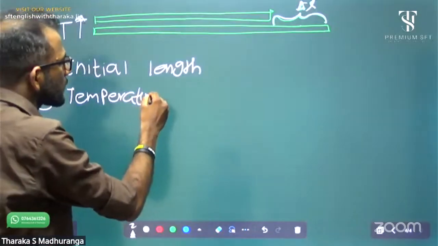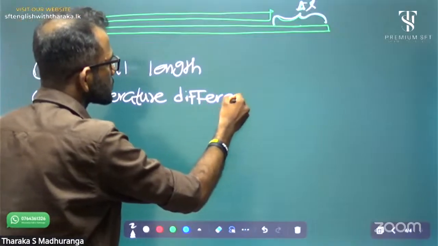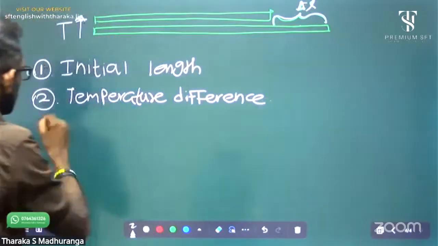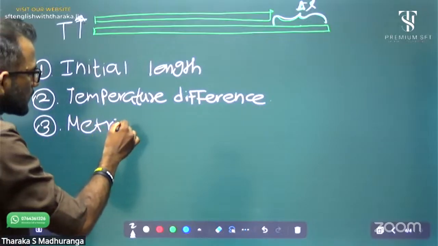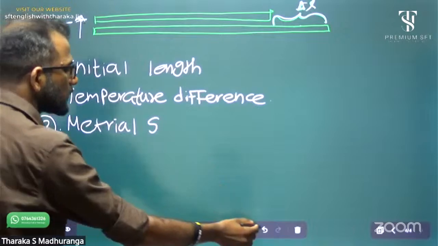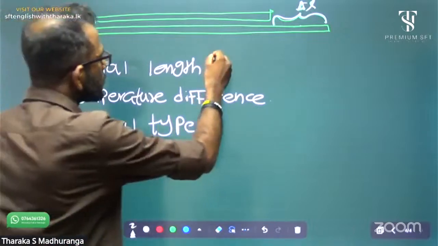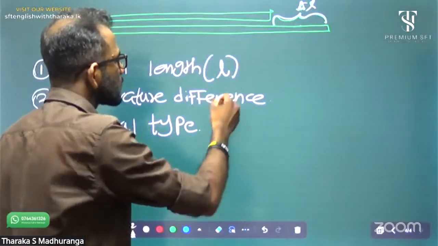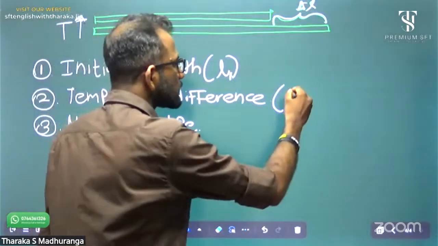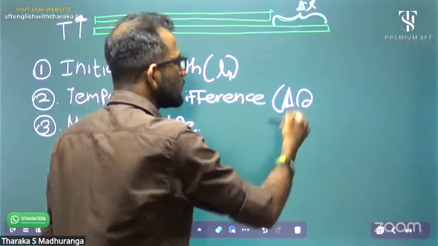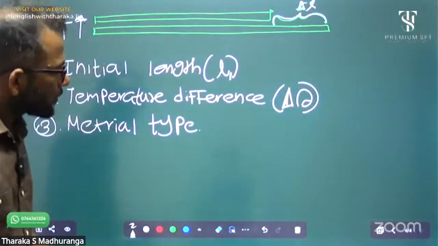Initial length, temperature difference, and the final one, material type or substance type. The initial length we call L or L1. The temperature difference we call delta theta. Delta means difference, theta means temperature.